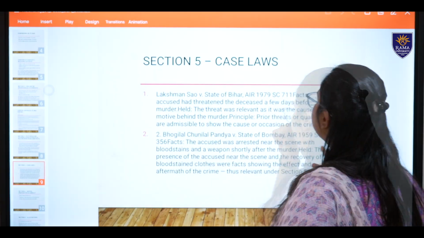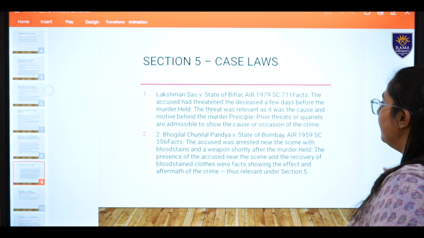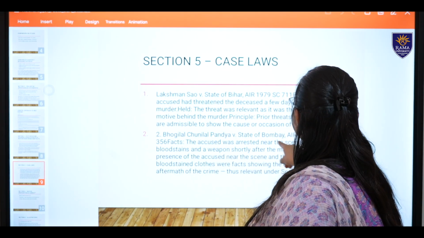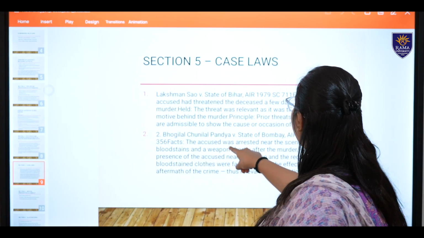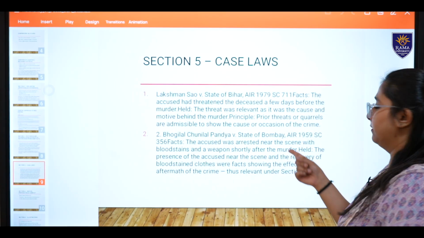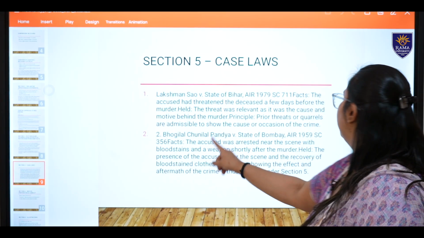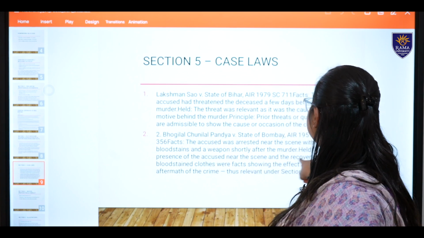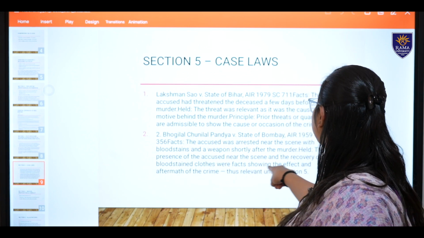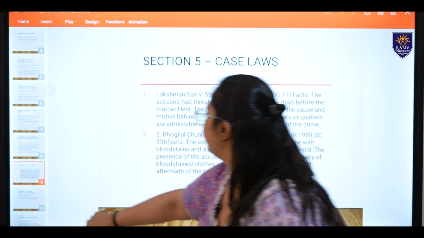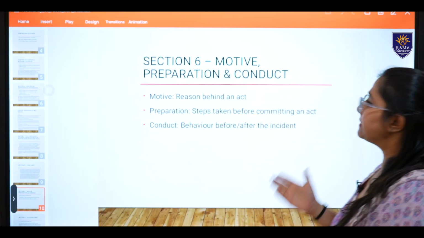Next, Mogilal Chunilal Pandya versus State of Bombay. The accused was arrested near the scene with bloodstains and a weapon shortly after the murder. See, effect, right? The presence of the accused near the scene and the recovery of bloodstains was the fact showing the effect. Fine.